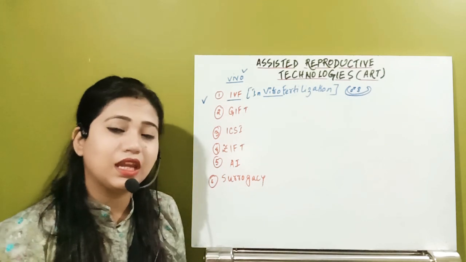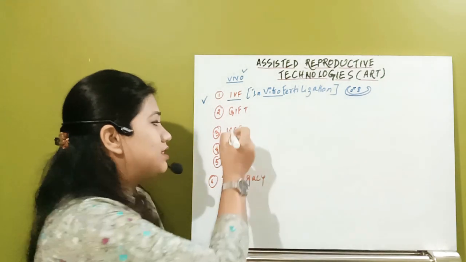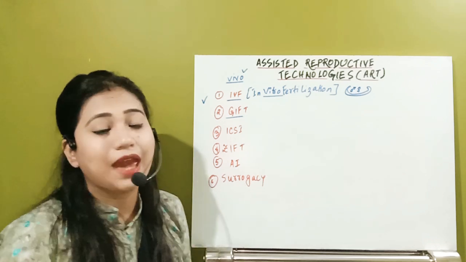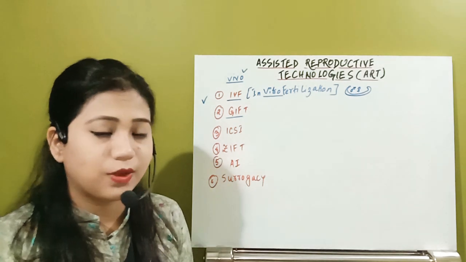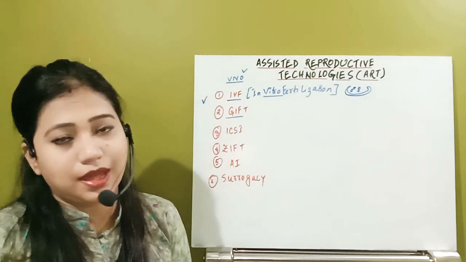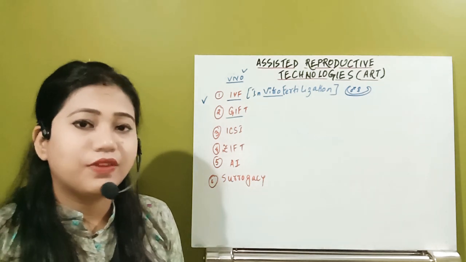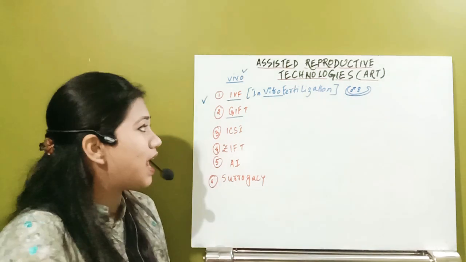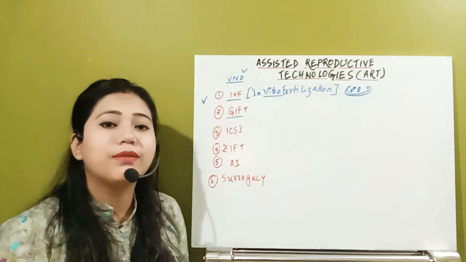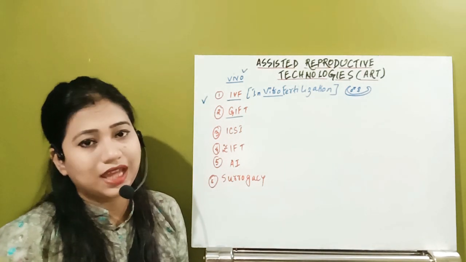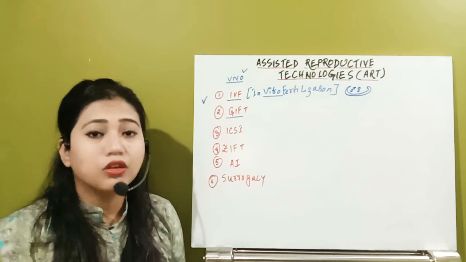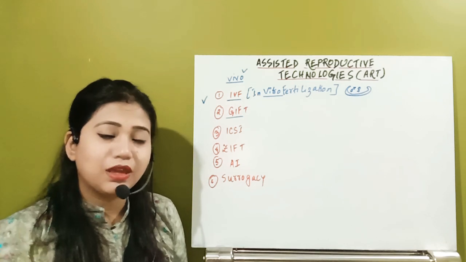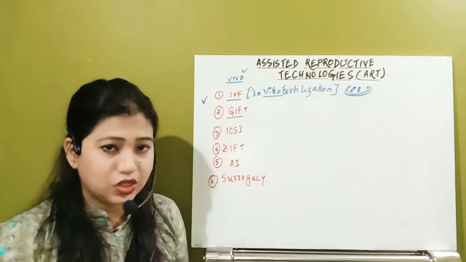So what are they? Let's just see them. First of all, that is GIFT, gamete intra fallopian transfer. So in that condition, what happened? The male or the female, in both these conditions, suppose, first of all, we'll see in GIFT, what happened? The female is not able to produce the gamete. Suppose the ovum is not produced. The female is suffering from anovulation.